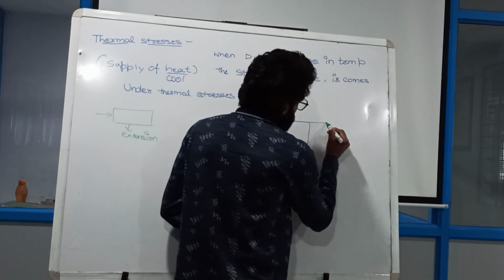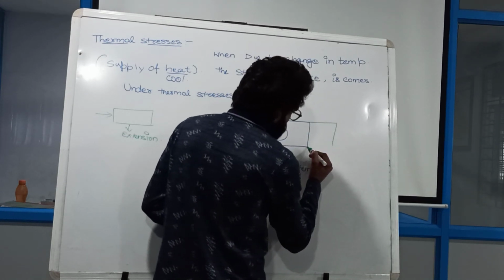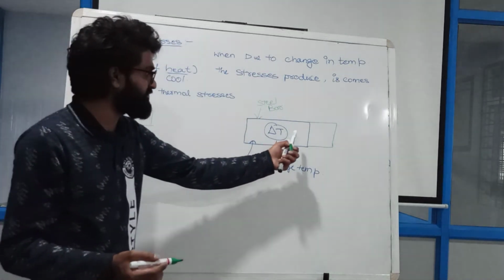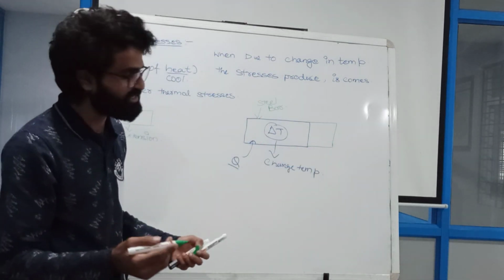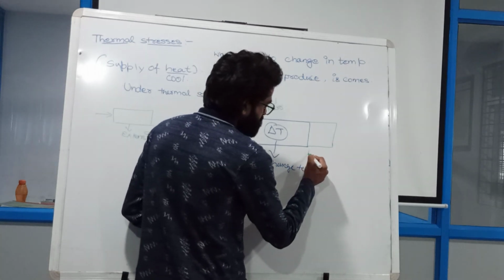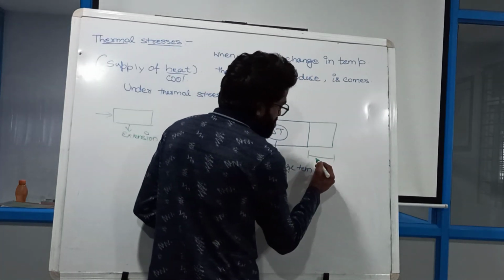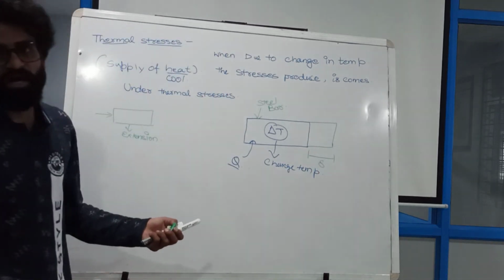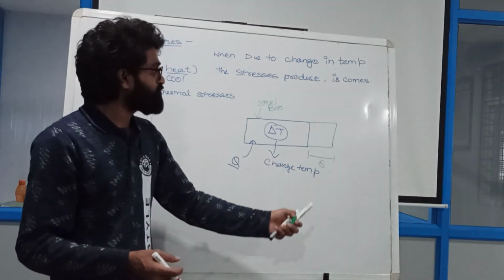So this bar will elongate something like this. If temperature increases, then definitely this bar will increase in length, and that increase in distance can be called delta. So I can say it as delta.